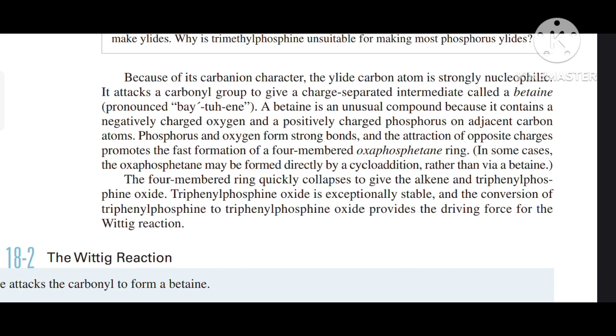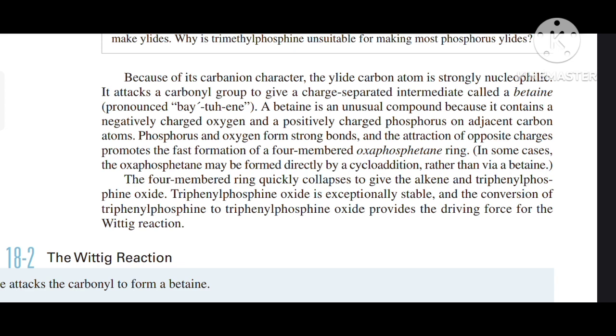It attacks a carbonyl group to give a charge separated intermediate called betaine, pronounced bay-tain. Betaine is an unusual compound because it contains a negatively charged oxygen and a positively charged phosphorus on adjacent carbon atoms. Phosphorus and oxygen form strong bonds, and the attraction of opposite charges promotes the fast formation of a four-membered oxaphosphetane ring. In some cases, the oxaphosphetane may be formed directly by cycloaddition rather than via a betaine.